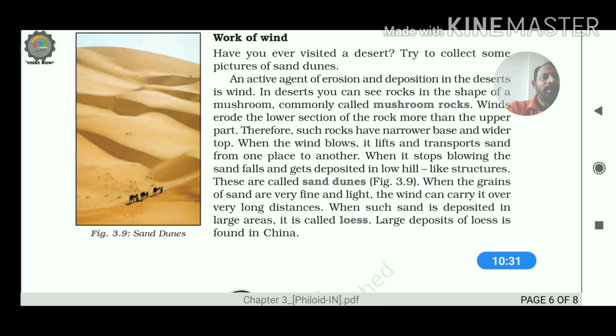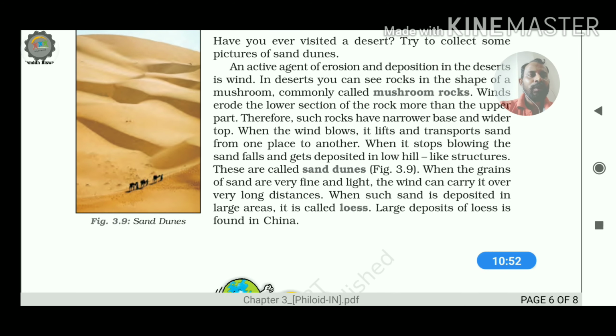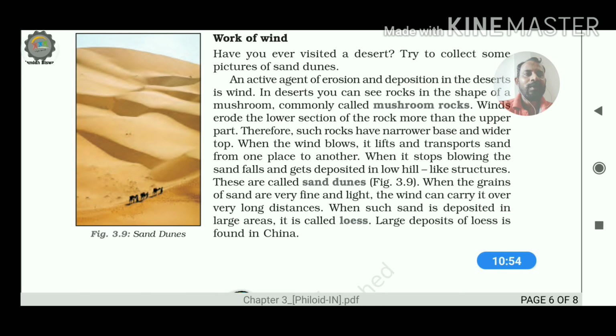So sand dunes, they are an example of what? They are an example of erosional as well as depositional work. Why am I telling you it is erosional as well as depositional? First of all, we have to keep in mind that it is depositional because, due to the stopping of the wind system, due to the less velocity of the wind, the sand particles are not able to be carried out by the wind which blows over the hot desert region. That is why they are depositional.